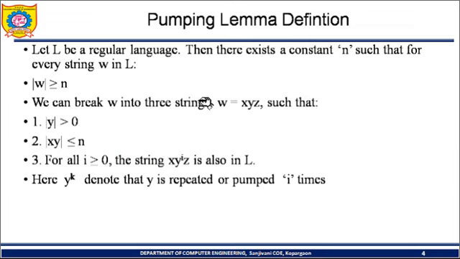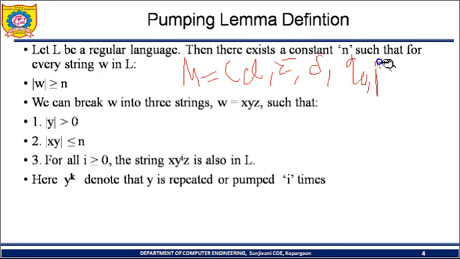Now the definition of pumping lemma. Let L be a regular language. As L is a regular language, there exists some finite automata M which will accept the given language. We know that a finite automata is represented using a 5-tuple: Q, sigma, delta, initial state and final state. With the help of that we can represent the finite automata. Q is the finite non-empty set of states, sigma is the set of input alphabet, delta is the transition mapping or next state function, Q0 is the initial or start state of the machine, and F is the final state.